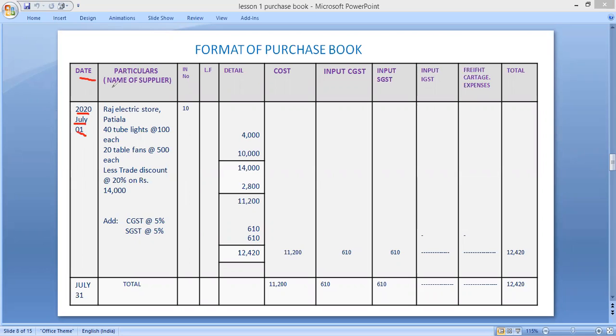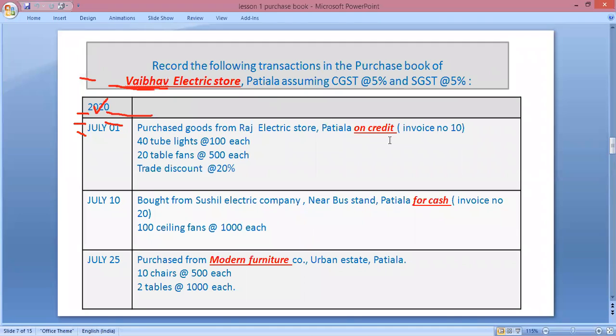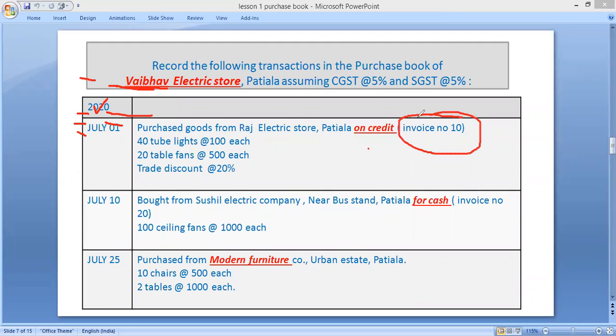Then you have to write the name of the supplier, from whom we have purchased goods: Raj Electronic Store, Patiala. Then the invoice number, the bill number. It is clearly written in the bill number. You have to write the bill number, that is 10.